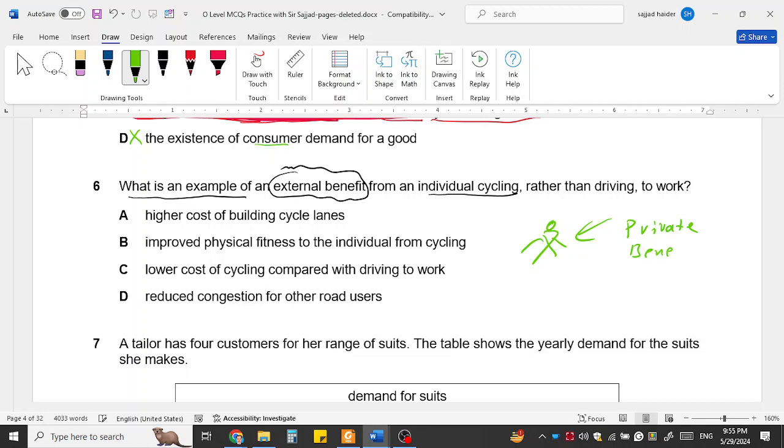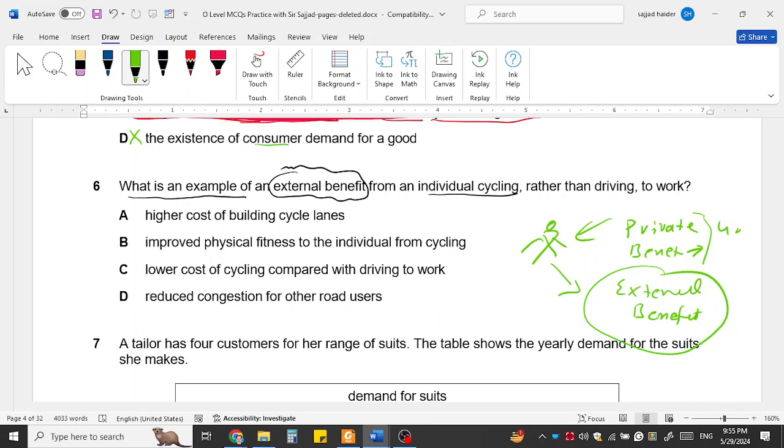The private benefit is that he will be physically healthy, and he will be spending less on petrol and gasoline. But due to the cycling, he is also having a positive effect on society. This is called external benefit. External benefit means the benefit extended to society due to his action. The third parties benefit from his cycling habits.